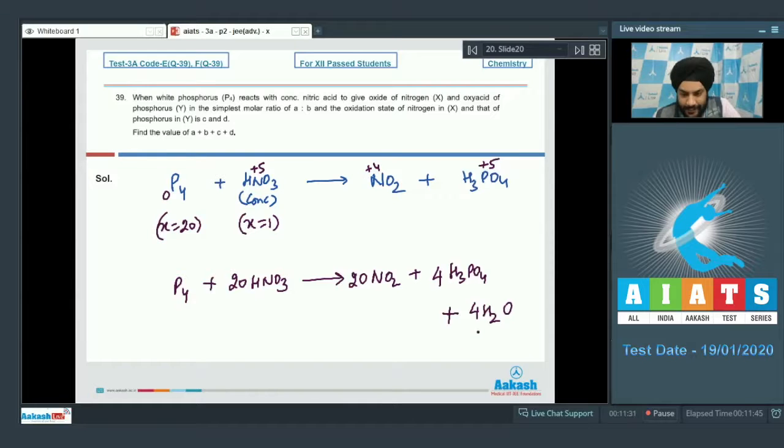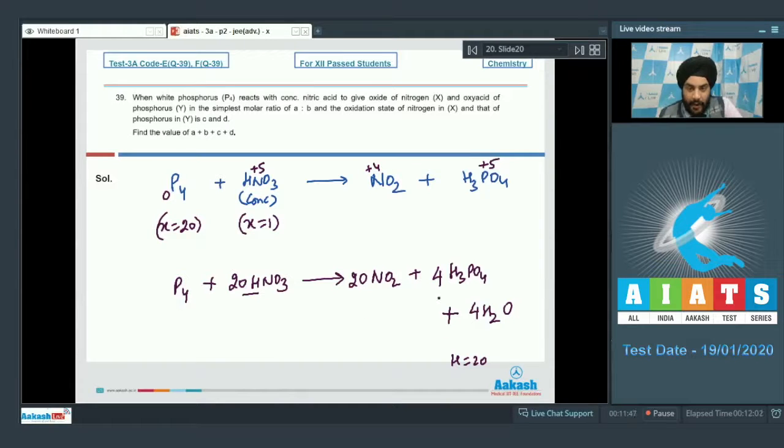We just have to check for the balancing of H atoms now. The number of H atoms on the right hand side is 12 and 8, so this is equal to 20. So H atoms on the right hand side is equal to 20, and on the left hand side it is also equal to 20. So students, this is the balanced reaction.